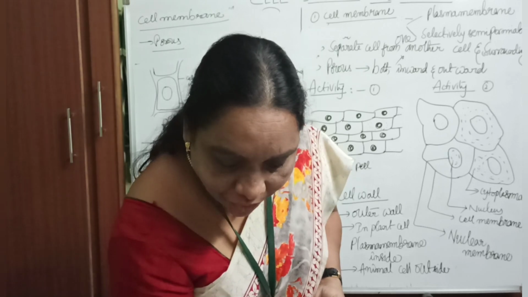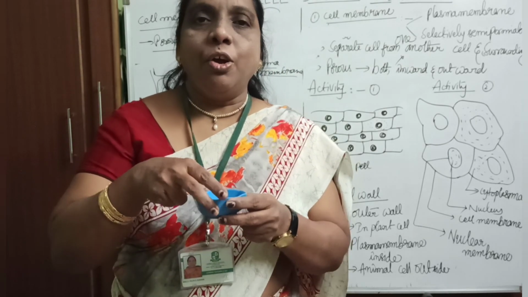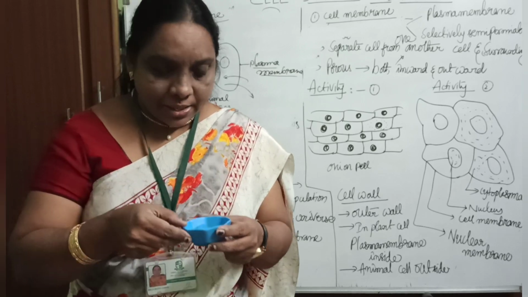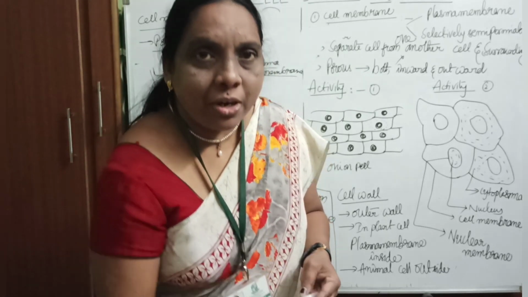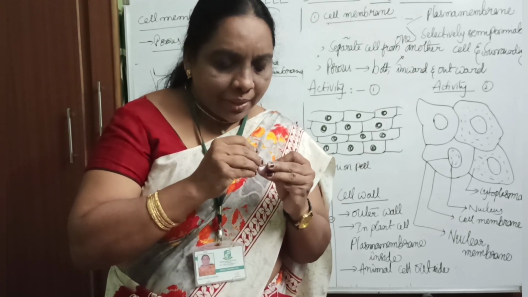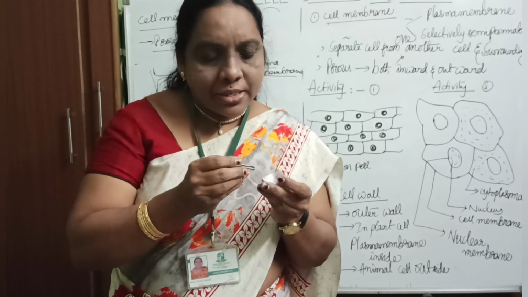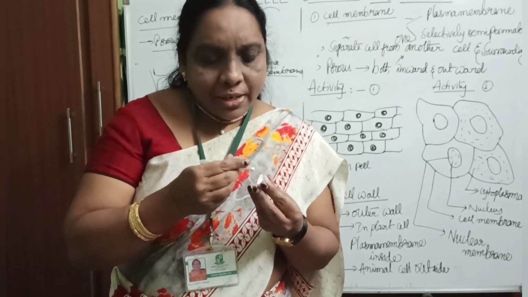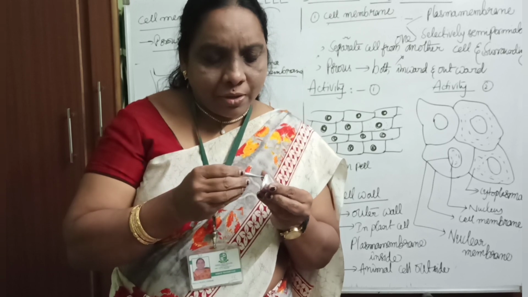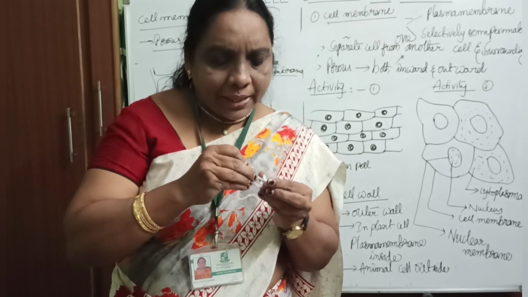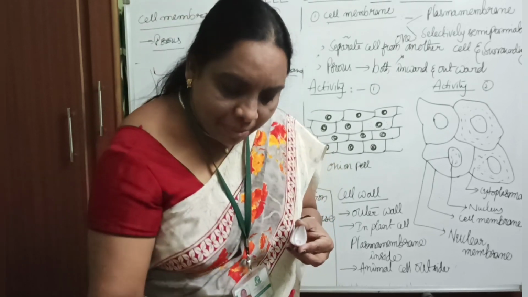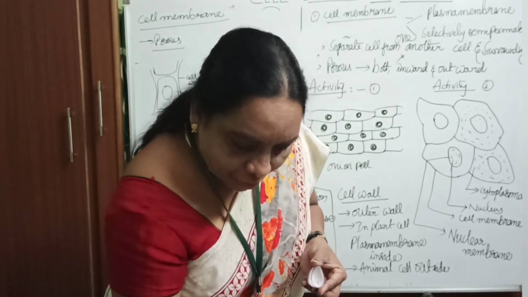Before that peeling, you have to take a watch glass or petri dish and fill it with water. The next step is to take the forceps and take out the peel from the inner side. If you peel it, we will get the peel like this, and immediately you have to place it in the water.